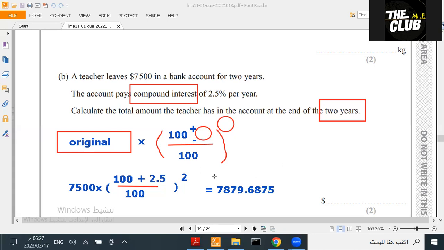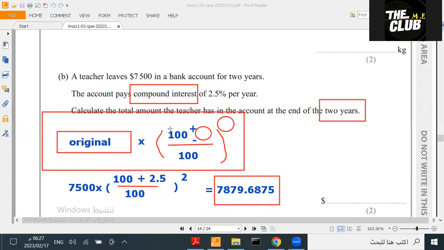يبقى ضروري ركز هنا لأن قال لي compound interest. I'm going to use this rule. هذه the rule of the compound interest. لو كان simple interest معناها حنجيب هو كم يزيد في السنة اللي 2.5% of this, and then I'll multiply it by 2 years. هذه simple interest. Yes.